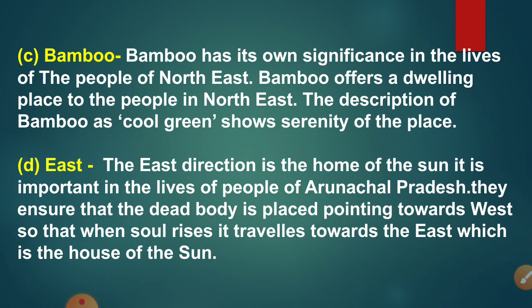Houses are mainly made using bamboo. It is also used to make various handicrafts, and that's why it is very important to the people of the Northeast. Bamboo offers a dwelling place, and the description of bamboo as cool green shows the serenity of the place.